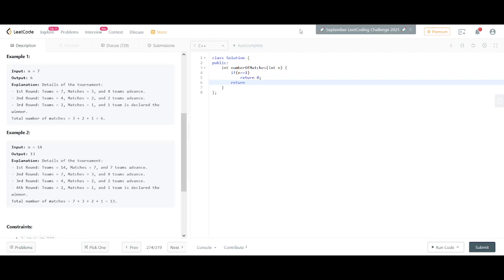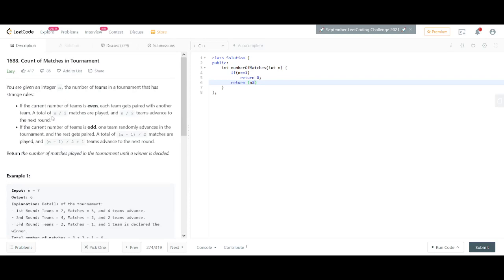So we could think of a recursive function that keeps track of the number of matches, as well as the recursive call that needs to be done for the rest of the remaining value of n. So what we can do is have an if condition that tells us whether we need to divide the teams into an equal number of matches.